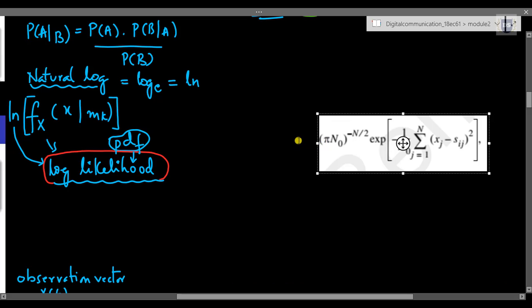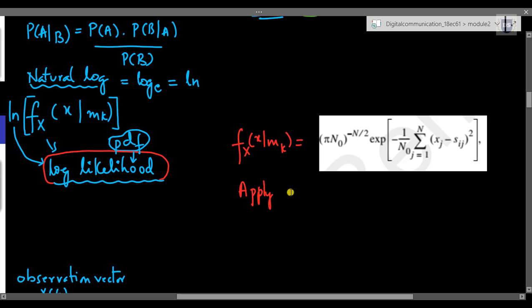So this entire thing is equal to the conditional PDF f of x given mk, such that here I have to replace i with k. Now to this, we are going to introduce the natural log on both sides.